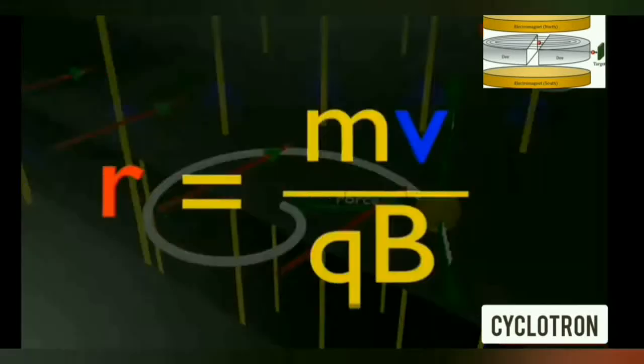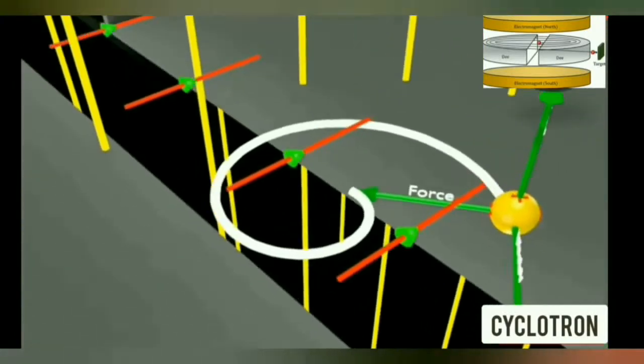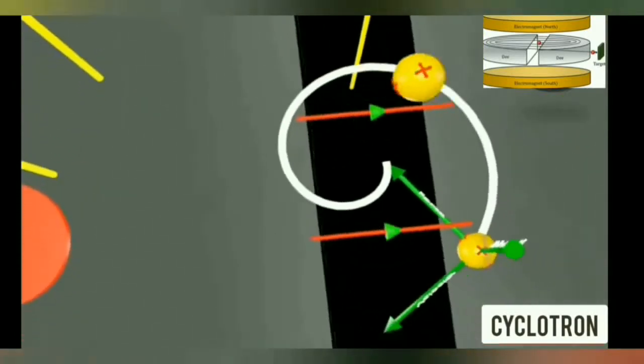The radius of the semicircular path followed by the charged particle is given by R equals mv divided by qB. So as the speed of the charged particle increases, it tends to follow a semicircular path of greater radius.